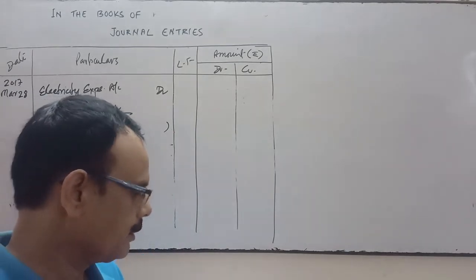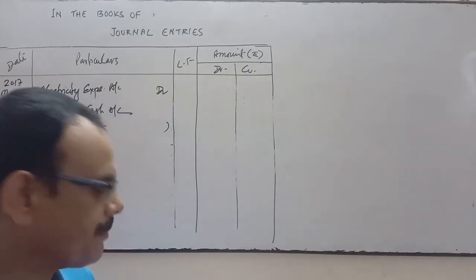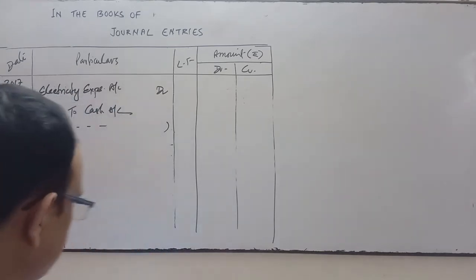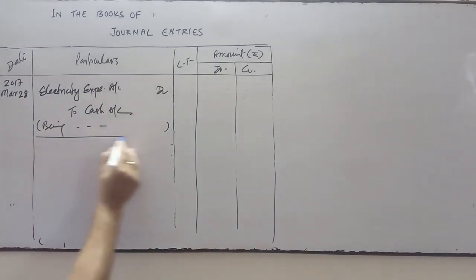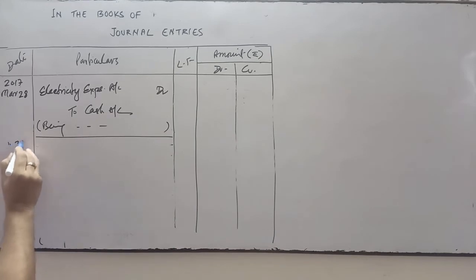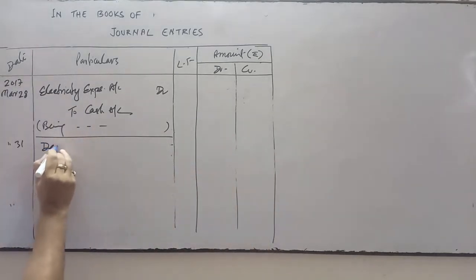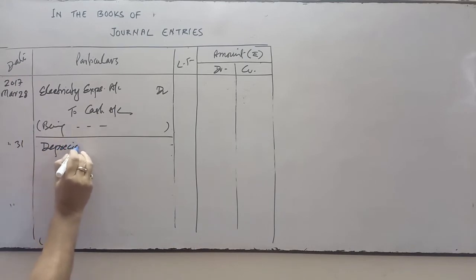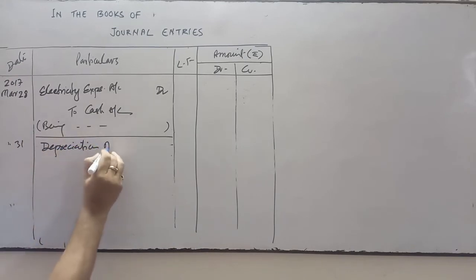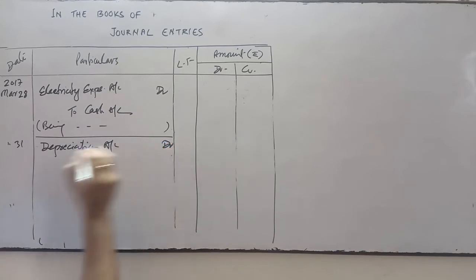Next is charge depreciation on machinery. Date is March 31st. So depreciation account will be opened over here. Depreciation is a non-cash revenue expense.